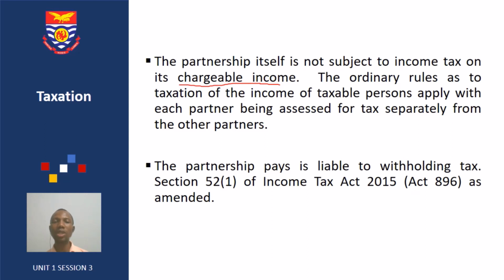So the assessable income is just about your income from employment, income from business, and income from investment. So the income of the partnership firm from all these three sources, when you add that, is what you are going to get as the assessable income.